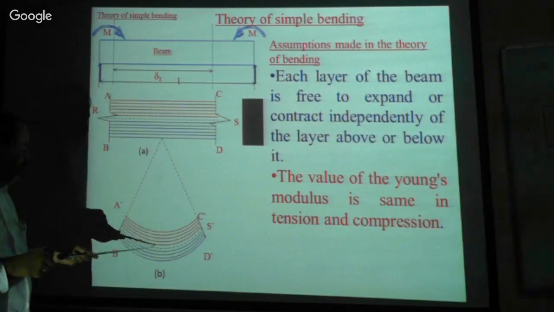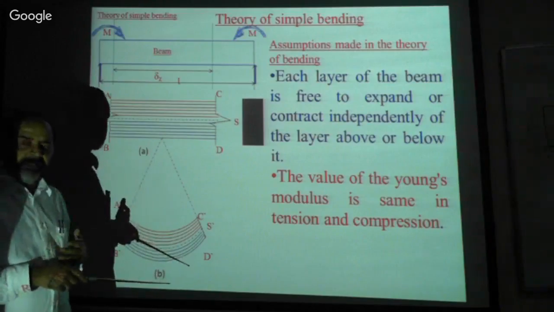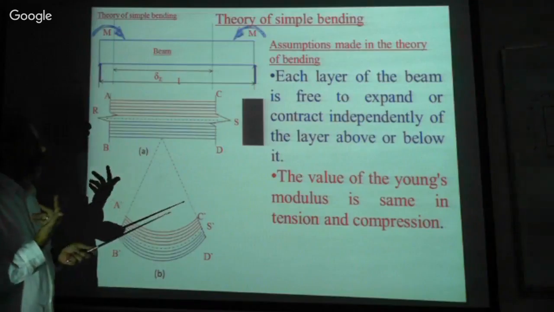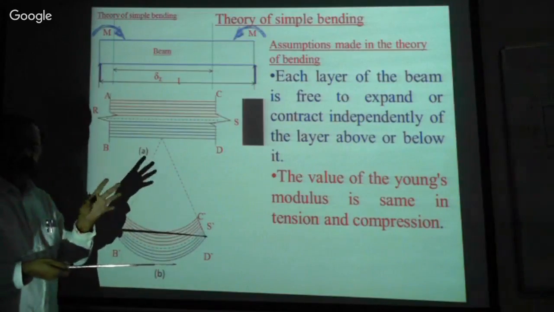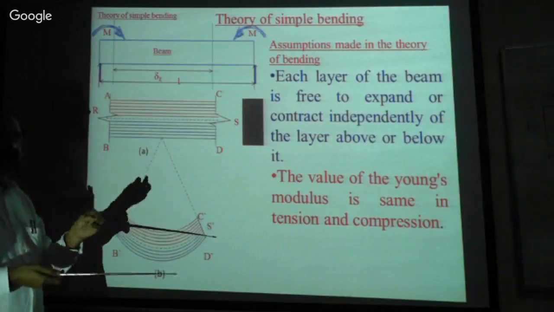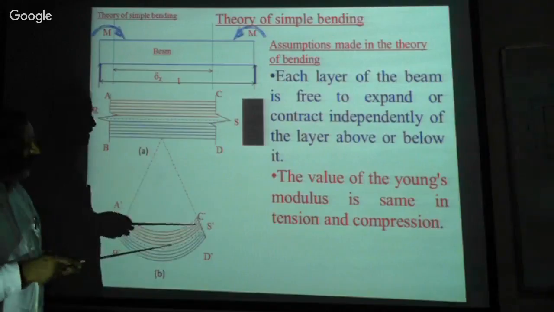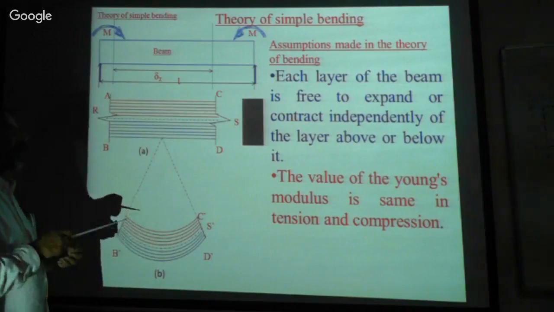Therefore one should understand this clearly. Then from this we can design any kind of beam. The material may be anything, whatever it may be: steel beam, concrete beam, RCC beam, or wooden beam. The concept is the same, isn't it? We have to follow this concept.